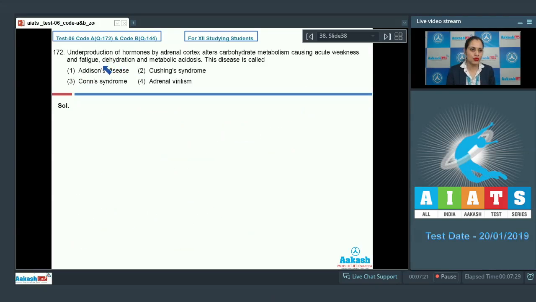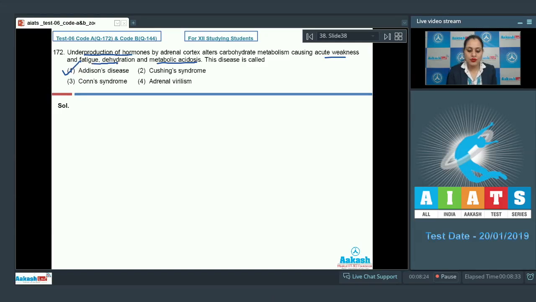Question number 172. Underproduction of hormones by adrenal cortex alters carbohydrate metabolism, causing acute weakness and fatigue, dehydration, and metabolic acidosis. This disease is called, and as it is a direct line from your NCERT book, the correct answer to this question is option number 1, that is Addison's disease.